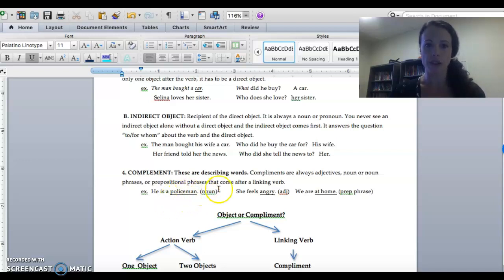So that works. The next one, she feels angry. Do you remember feel? That's also a linking verb. So she feels angry. Here we have an adjective. This is our complement. And then we are at home. Again, we have a linking verb, and then our prepositional phrase is called our complement.